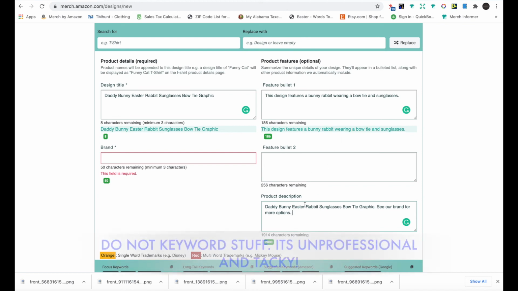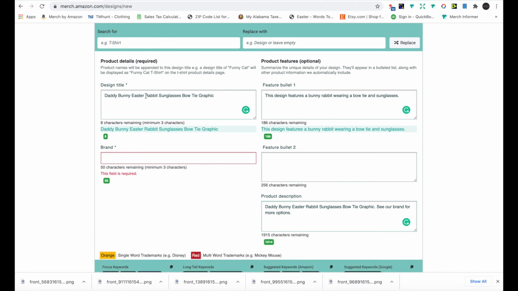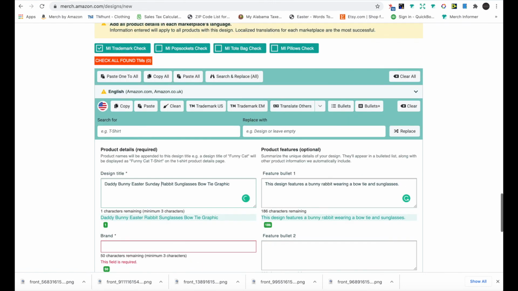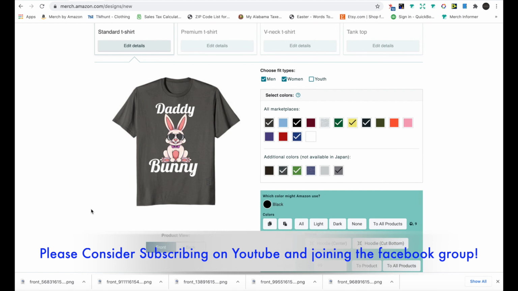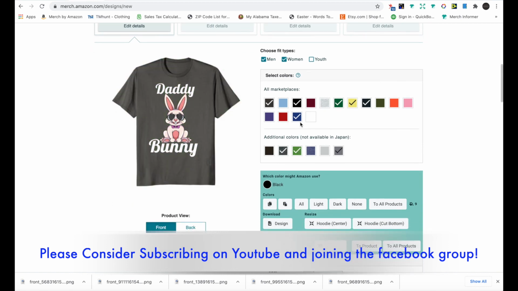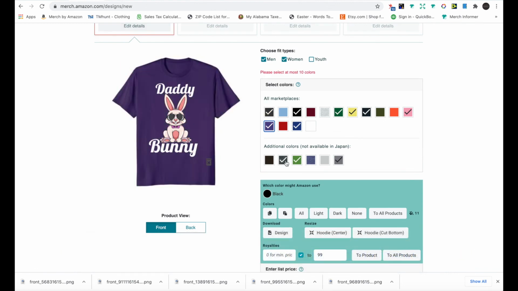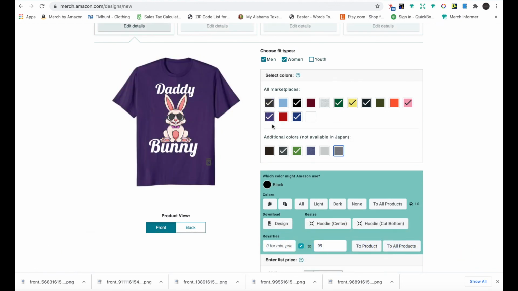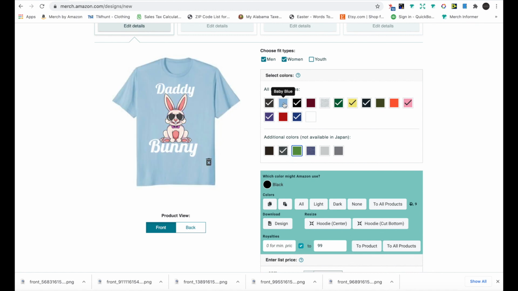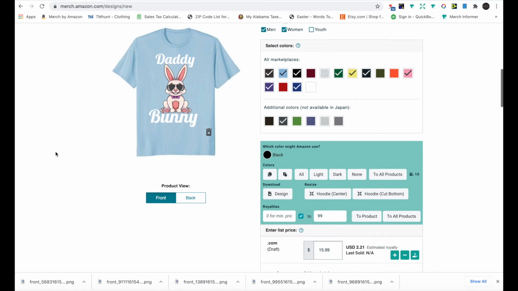So we're not saying that about gift. We're not telling them what to use it for. Obviously, you got Easter. We got 8 characters, so you could do Easter Sunday, I guess. So that's basically how you do it. You can get some Easter colors, I guess. You got a green there, so we could use like a blue or something. Get some bright colors. So Daddy Bunny.